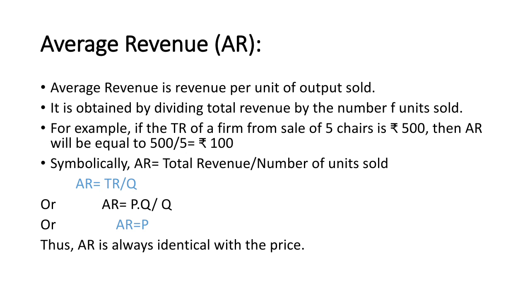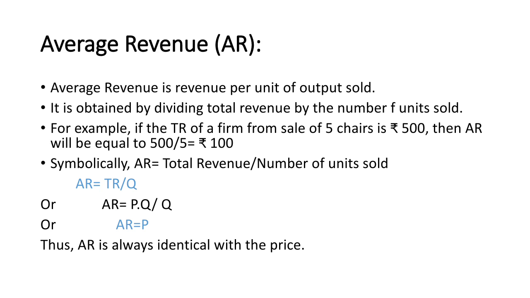Next, we will discuss average revenue. So, average revenue is revenue per unit of output sold. It is obtained by dividing total revenue by the number of units sold. Say for example, if the total revenue of a firm from sale of 5 chairs is rupees 500, then AR, that is average revenue, will be equal to 500 divided by 5, that is equal to rupees 100. Symbolically, AR is equal to total revenue divided by number of units sold, that is AR is equal to TR divided by Q.